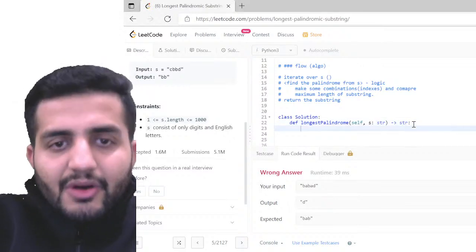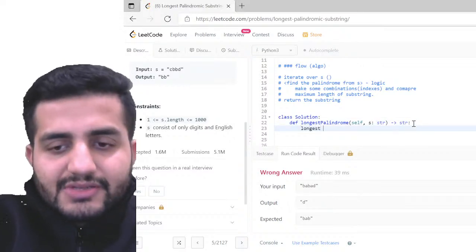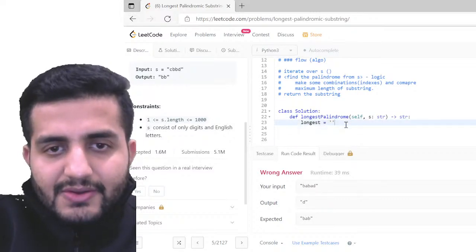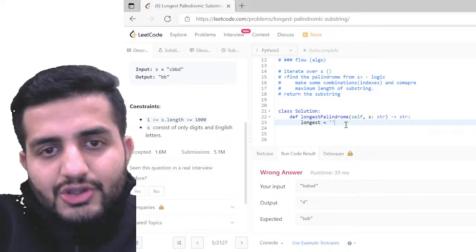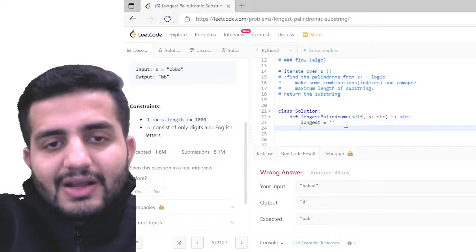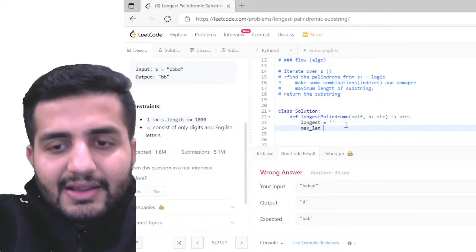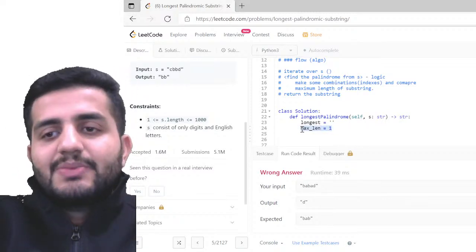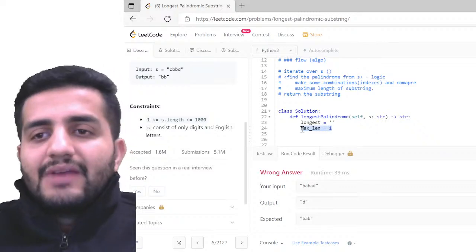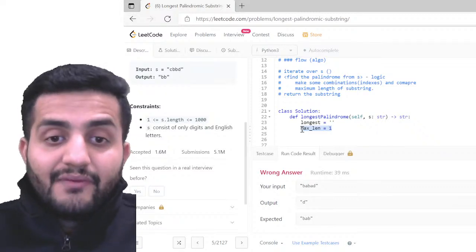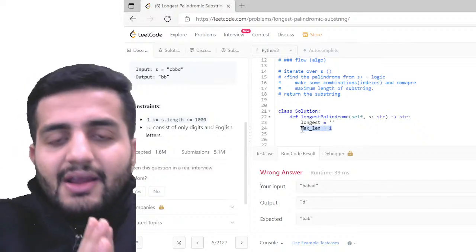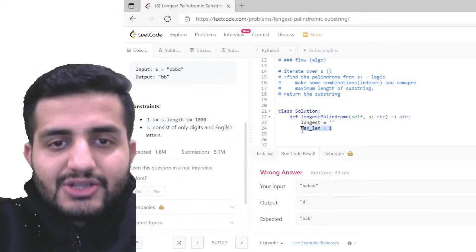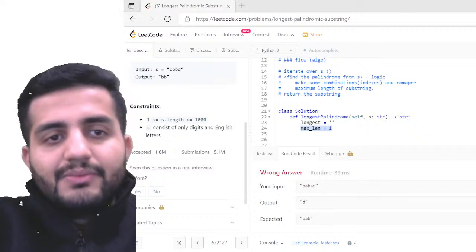So here in this case, what I'm going to do is define, say, longest for now. Okay. So let's keep it simple and keep it through dynamic programming. So I have the sequence longest here, and then I'm also going to define the length, so maybe a maximum length as 1 for now. So I'm going to initiate these two counters. I always explain, right? Whenever there is any counter or a string involved where we have to do some looping, we can always initiate a blank string, or we can initiate some standard value as a counter to start with, right? So I'm going to define two counters for now, okay?